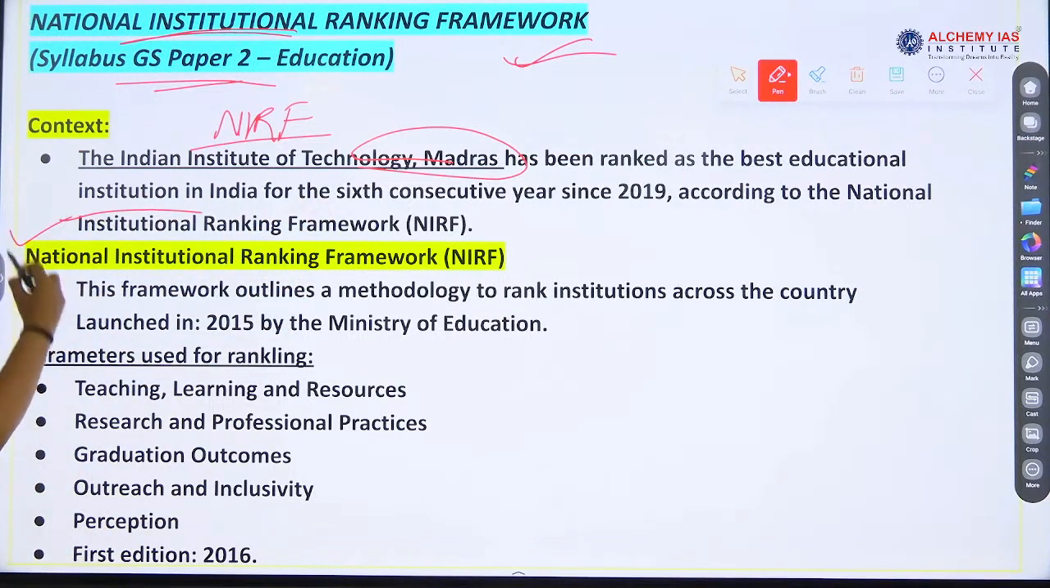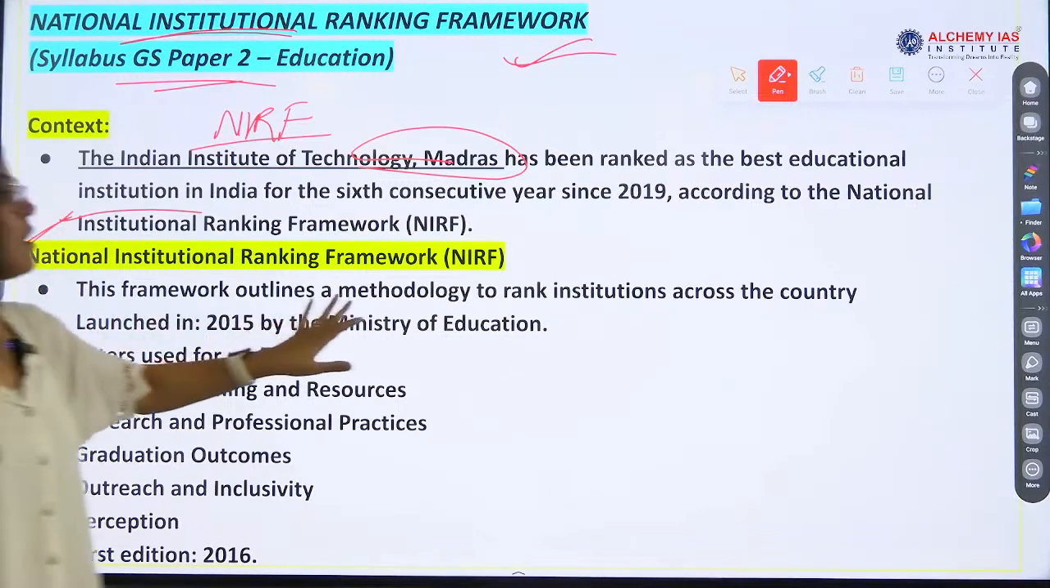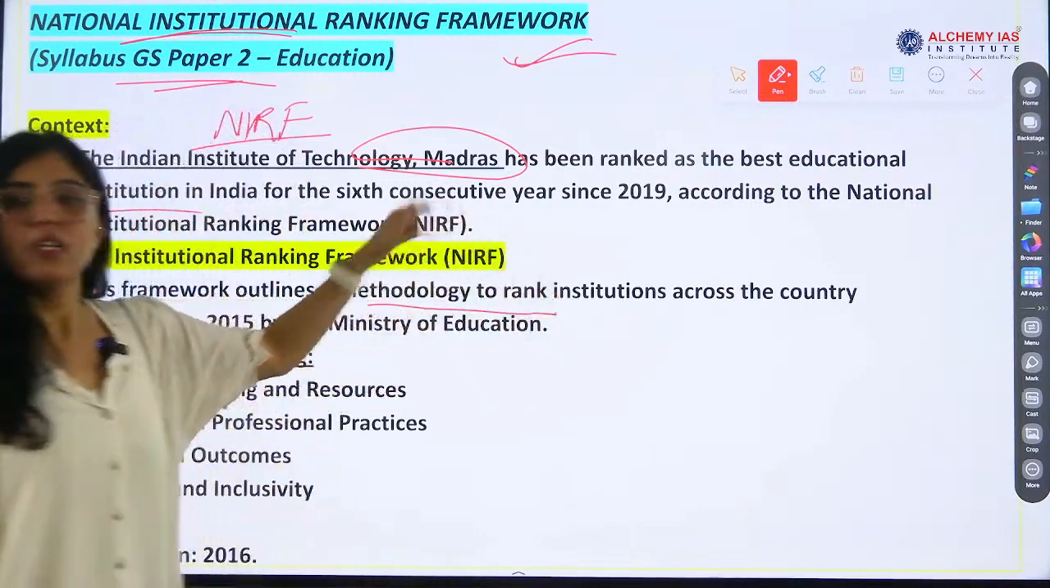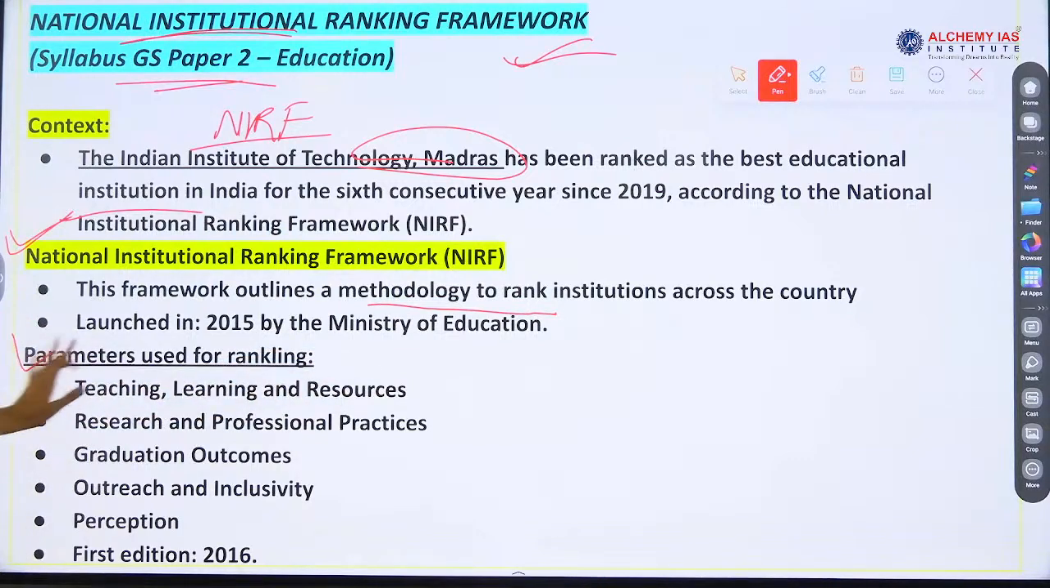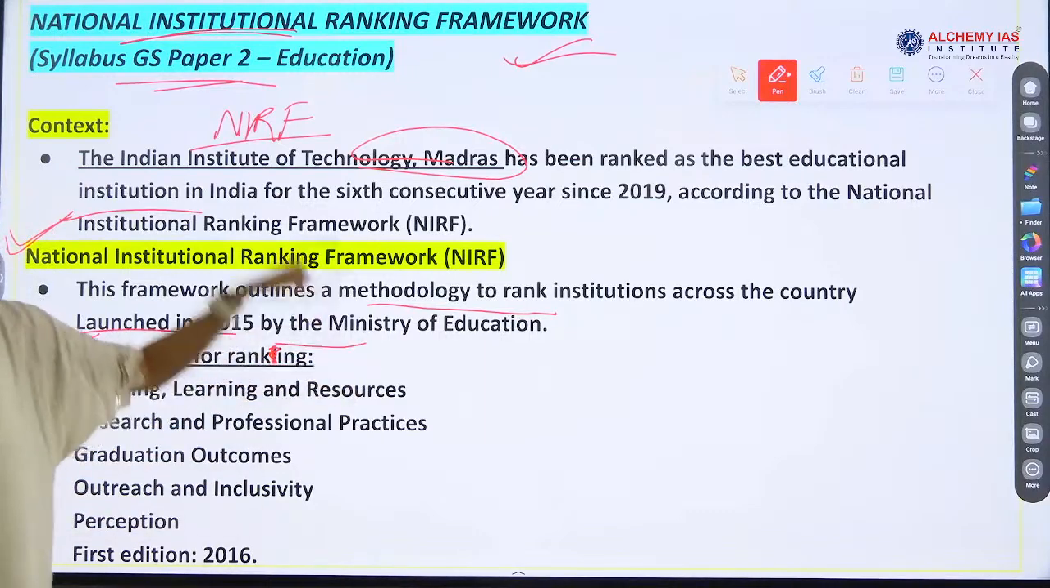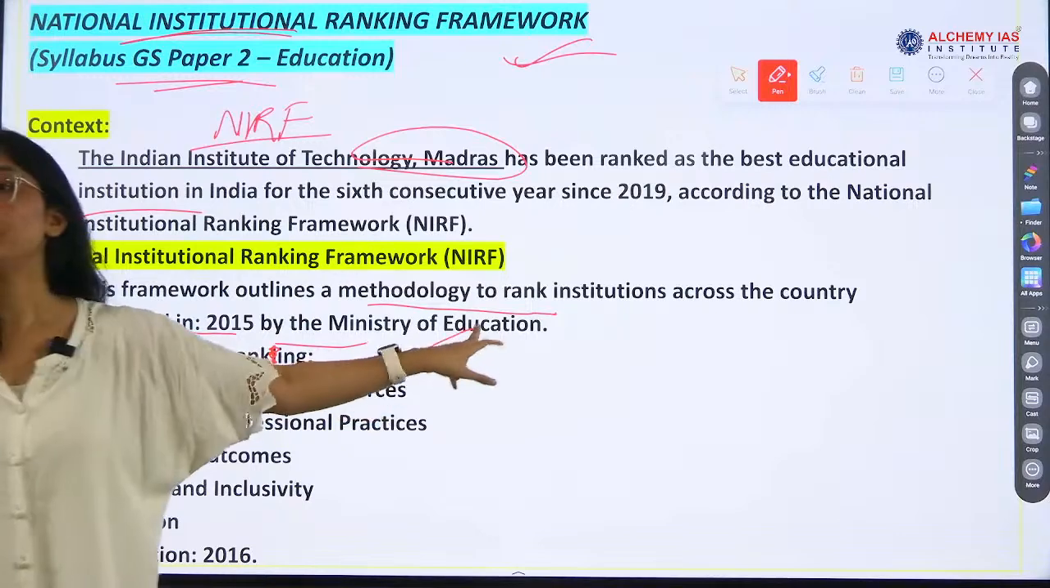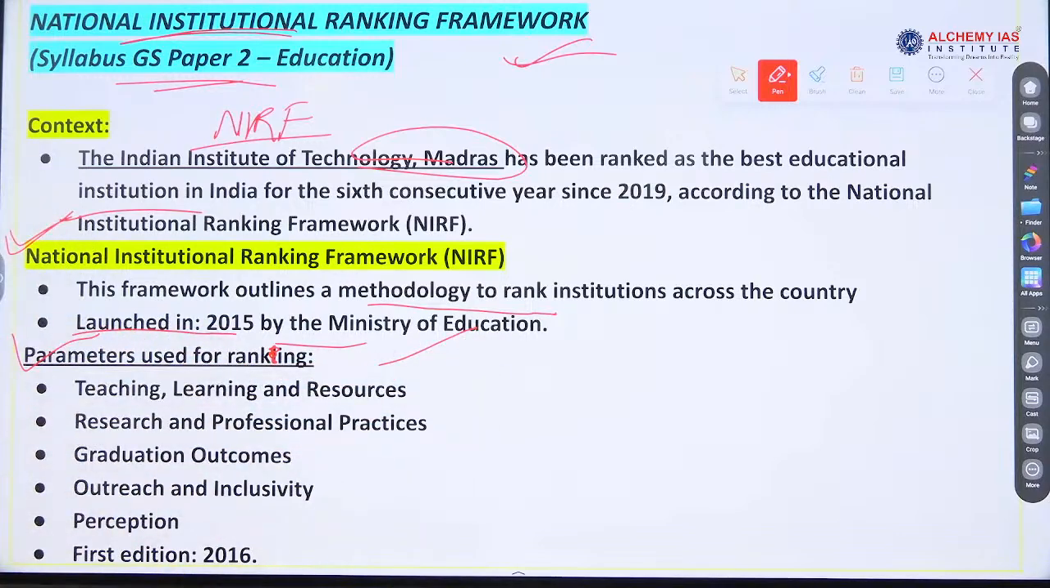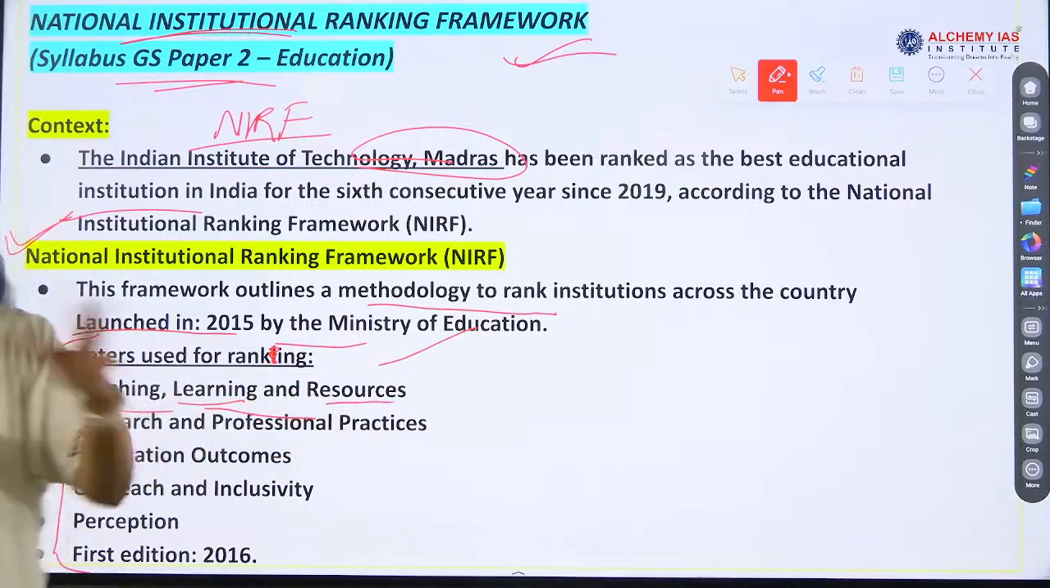What is this framework? The framework outlines a methodology. So, the most important thing is the parameters for ranking, right? NIRF was launched in 2015 by the Ministry of Education. This is also important, and these are the criteria that are taken into account. Teaching, learning and resources, right? What is the method of teaching, method of learning, and what all resources are there?